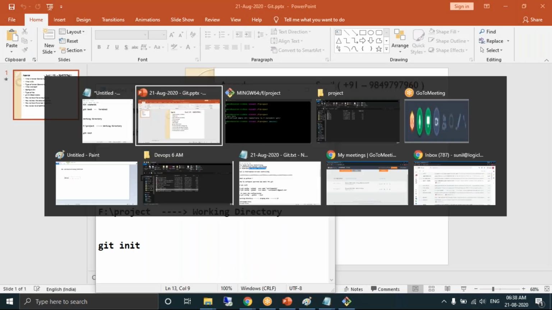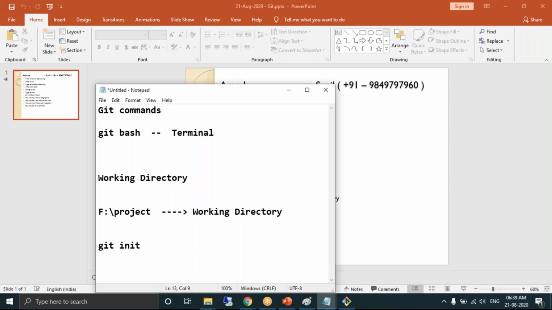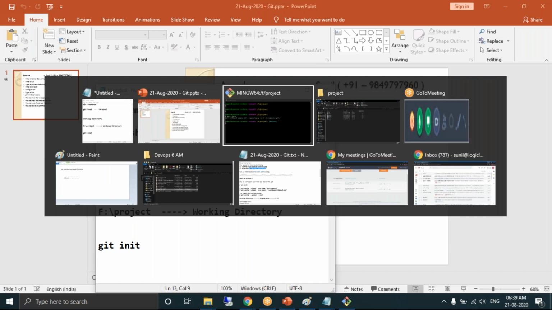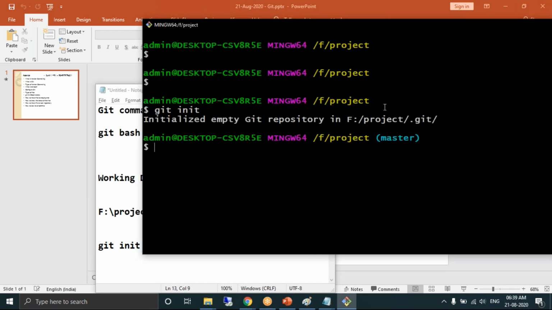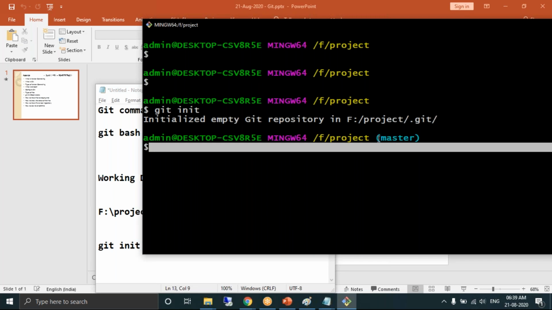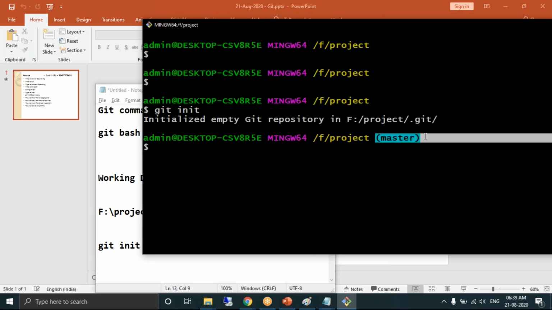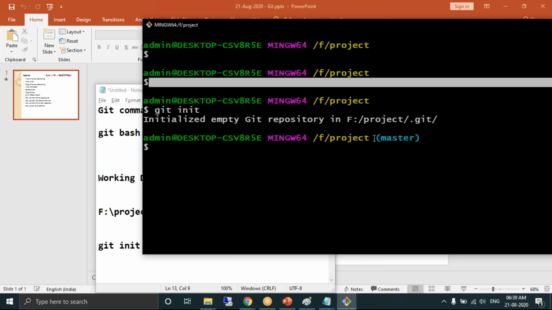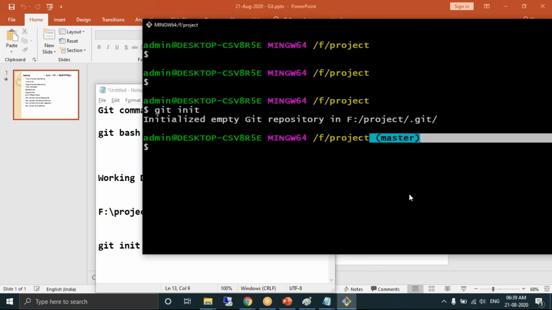Whenever you convert a folder into a working directory, you need to observe a few things. You should do some observations. First observation: previously there was no folder called master. Here, can you see in brackets we got something called master. When you're getting something called master, that's proof that it is converted into a working directory. Previously we were not getting anything like that, isn't it? So that's the first observation: in the terminal you're getting something called master in the brackets.